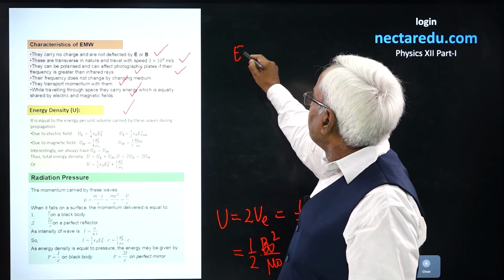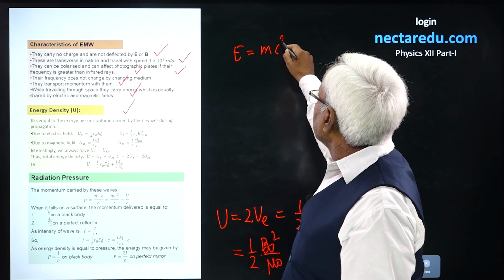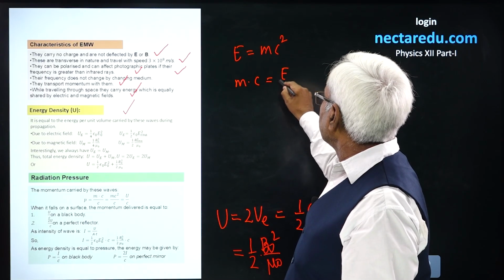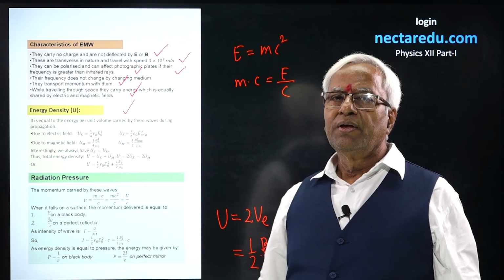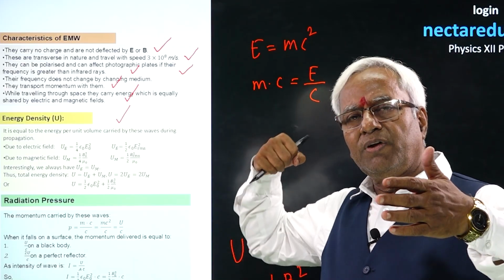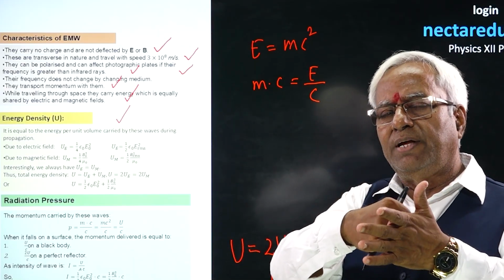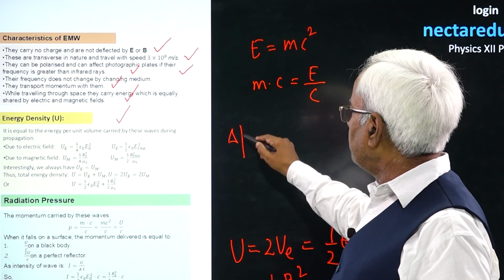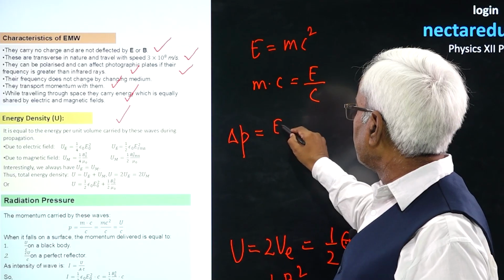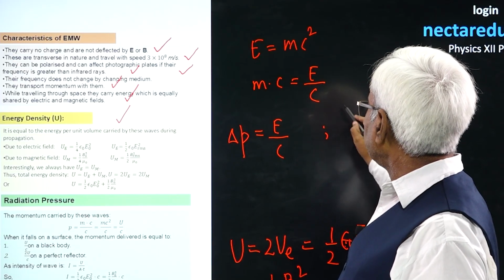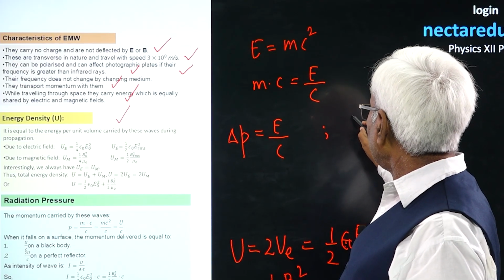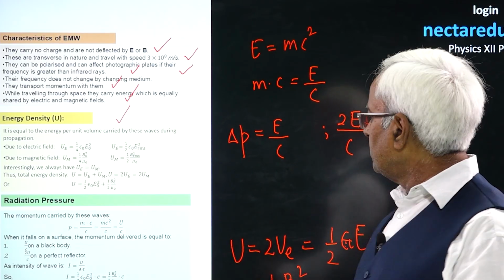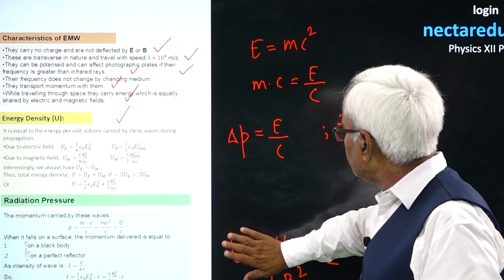You see, energy of a photon is given by mc², and m times c, that is momentum, could be given as E/c. When these photons fall on a black body, they would simply be absorbed. So you could say the transfer of momentum on the black body is equal to E/c, and on the reflecting mirror, perfectly reflecting mirror, it's going to be 2E/c.